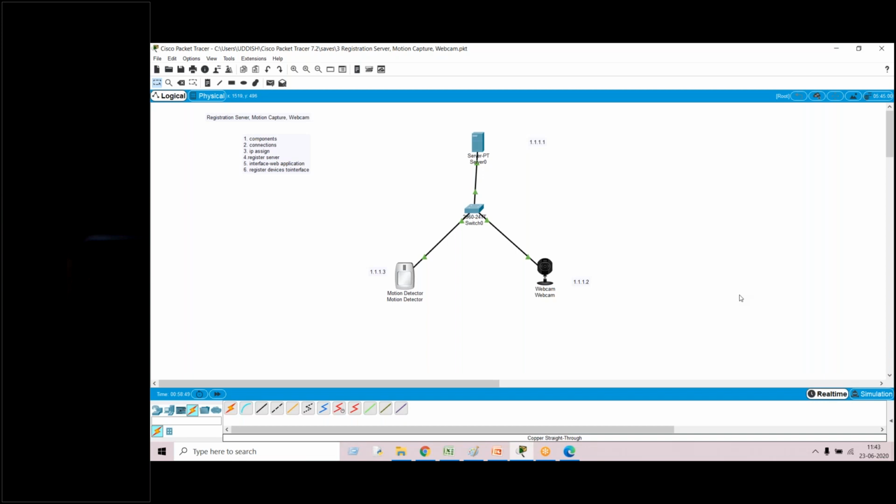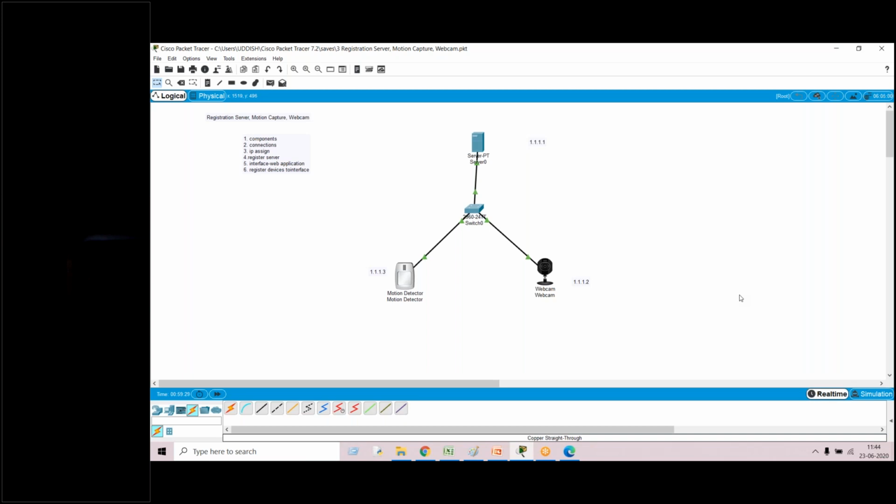The assumption of the security system is like this. Whenever there is some motion in front of the motion detector, the webcam should respond. The main aim is, whenever there is some object identification near the motion detector, the webcam should be in the on state. For this we are using wired communication, and we are making our own server, and we will be using the web application for this process.